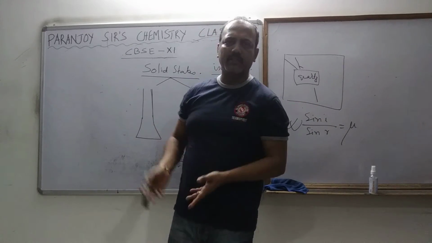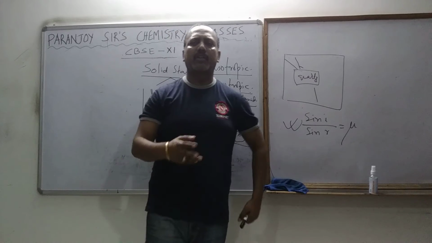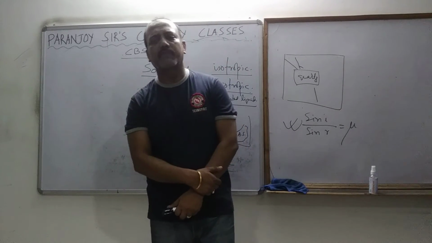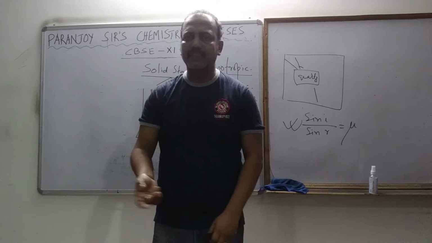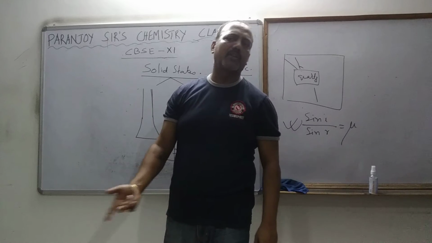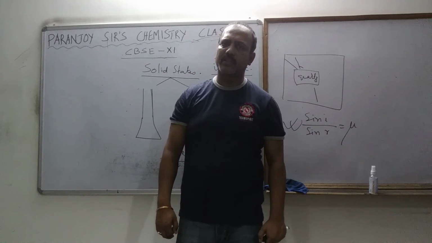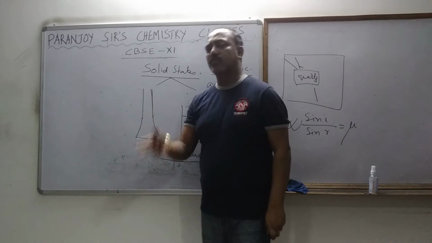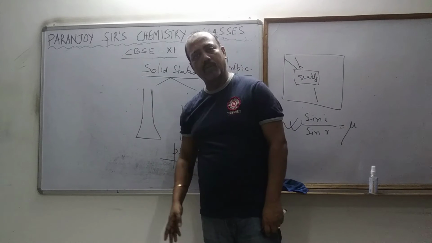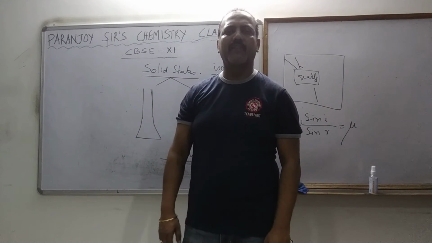Then what did I say? How is it prepared? How is crystalline solid converted into amorphous solid? Crystalline solid is converted into amorphous solid by supercooling. First melting and then supercooling. And that is why the amorphous solids are also known as supercooled liquids. Amorphous solids are also called pseudo-solids because they have a tendency to flow, but the flow is very, very slow.